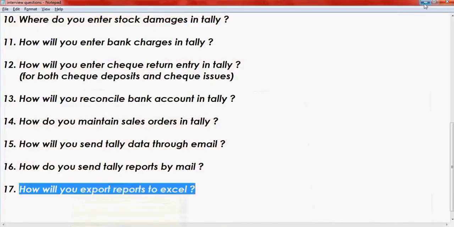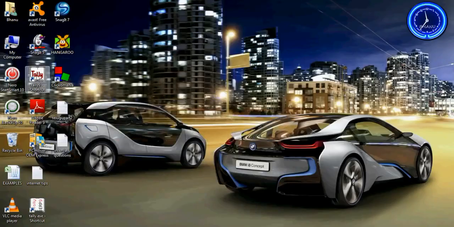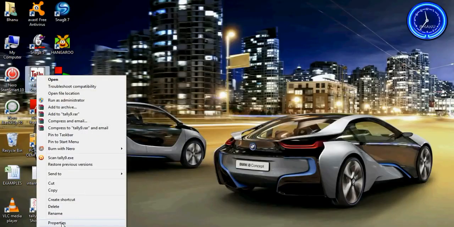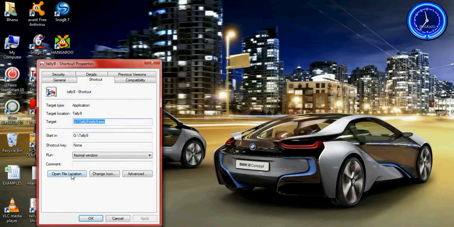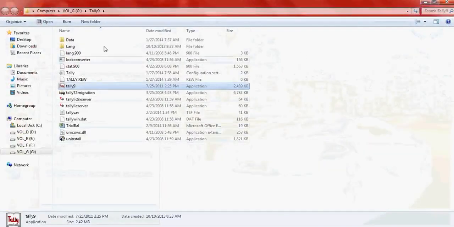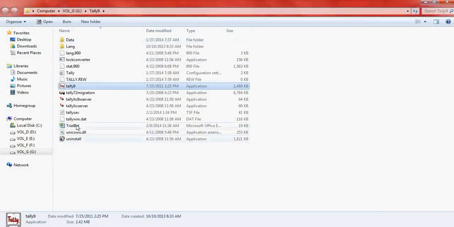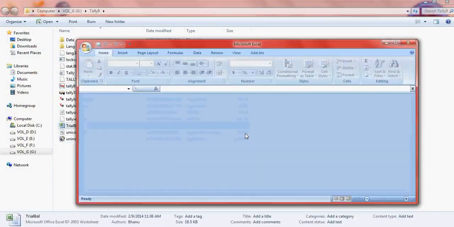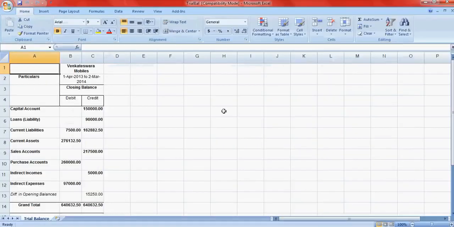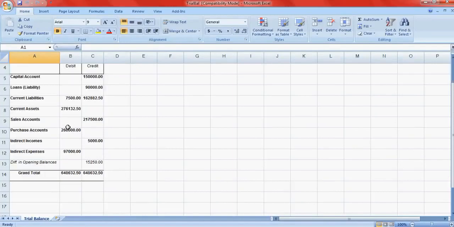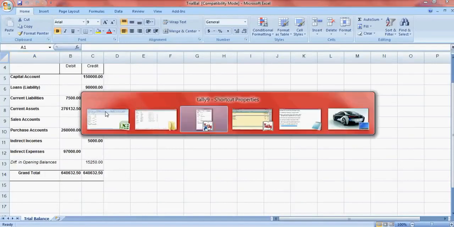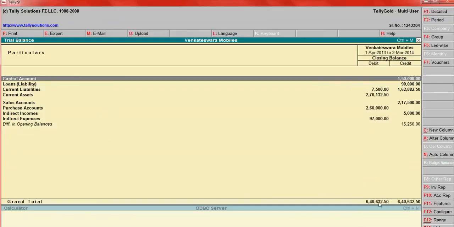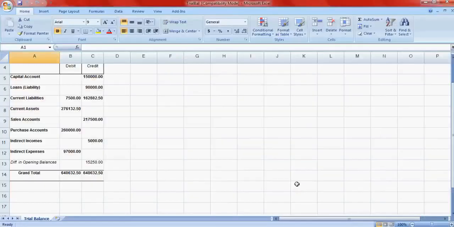Go here, Tally folder. Find location. Say trial balance. This is the Excel file, just how I made it here. Go to Tally to check whether it is correct or not. 6,40,000. 6,40,000. Okay.